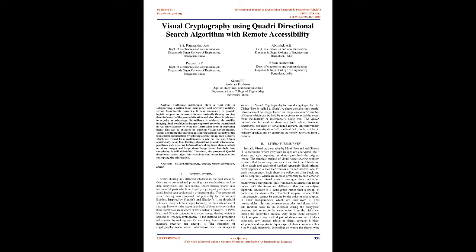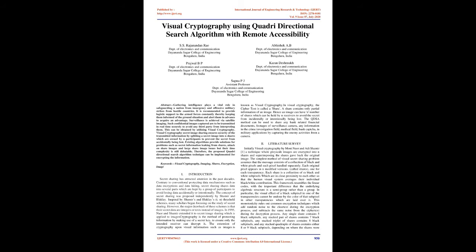Existing algorithms provide solutions for problems such as secret information leaking from shares, attack on share images and large share image issues, but their time complexity is still debatable. Therefore, the proposed Quadri-Directional search algorithm technique can be implemented for encrypting the information. Keywords: visual cryptography, imaging, shares, encryption, image.